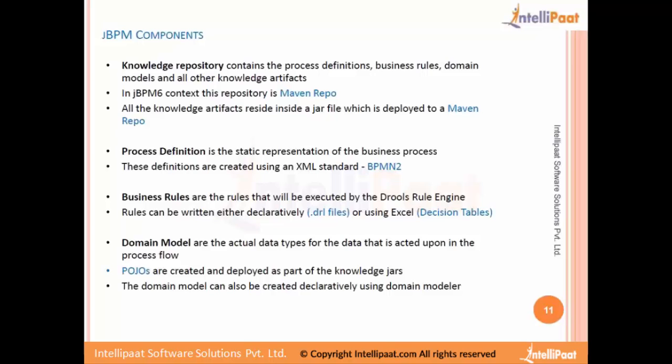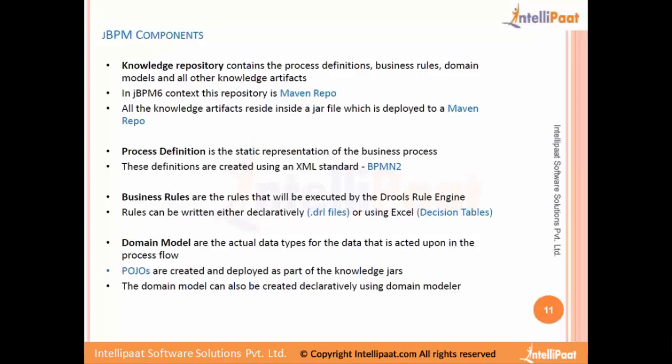Here they call it a kjar, for knowledge jar, and then it is deployed into the knowledge repository. And during runtime, the API, or any application that implements the JBPM service layer, will be able to access the Maven repository and access all the knowledge that we have created to apply them on the data that flows through the business process.